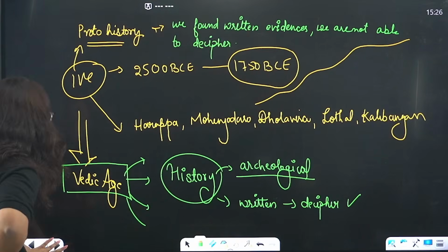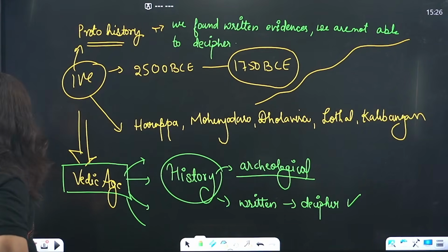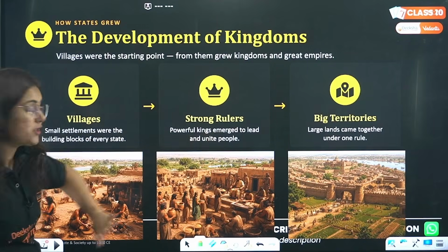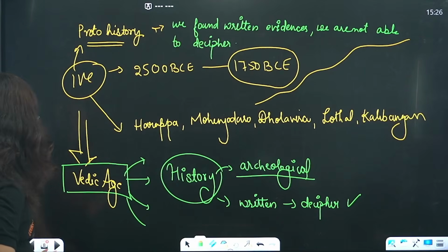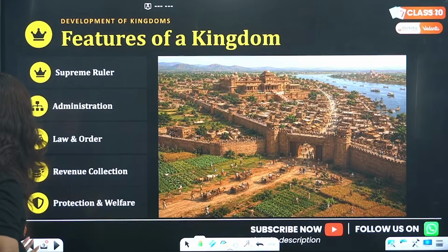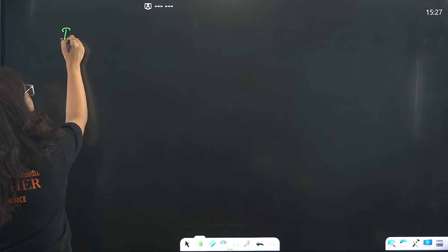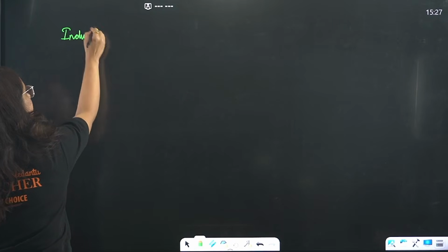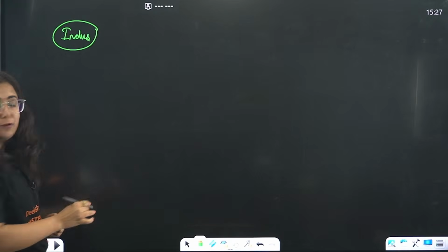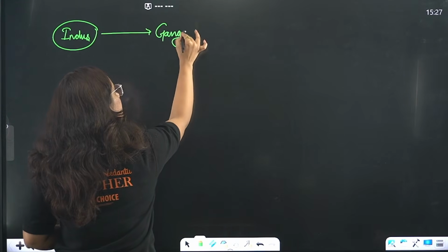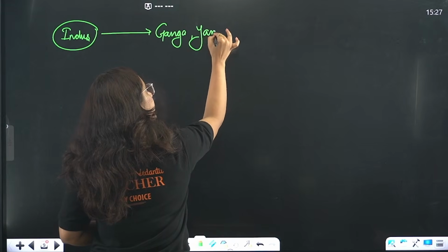Getting my point? Now, from villagers to strong rulers, and there come the large territories. How they were formed, we have to talk about in detail. Pay attention to that. When the Indus Valley civilization fell, the people started moving from the river Indus towards the rivers Ganga and Yamuna.